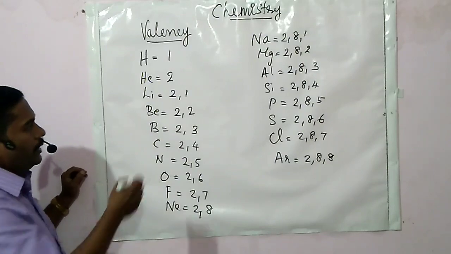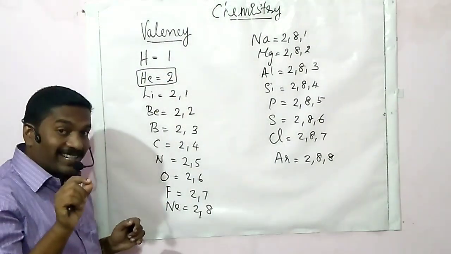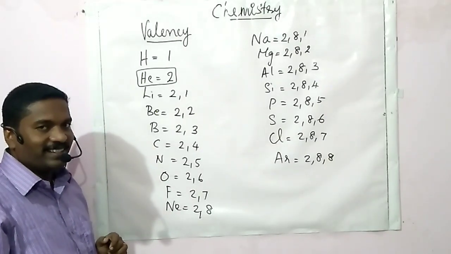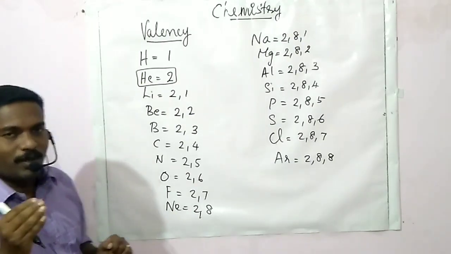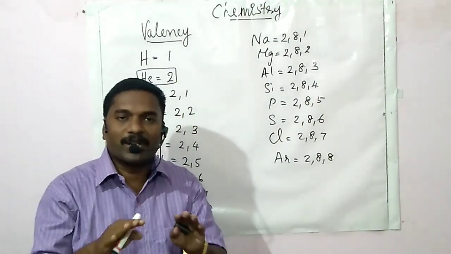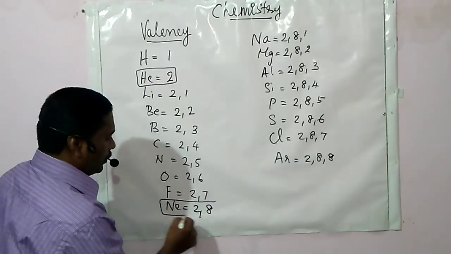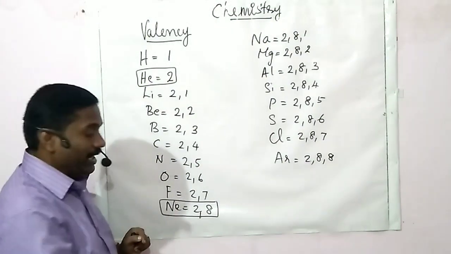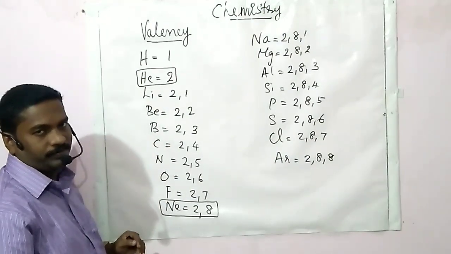So listen, in the case of helium, the K shell is completely filled. That is, it has no capacity to lose or gain electrons, because it is already stable. In the case of neon, it is 2, 8, so the valence shell contains the maximum of 8 electrons.